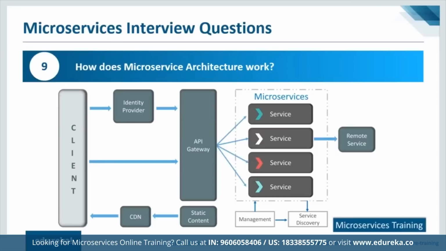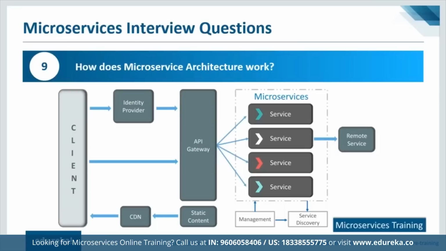That means no matter how complex or how big, the architecture will never become complex, but yes, it might become big because we might think of having n number of microservices, maybe thousands and even lakhs if required, if the application is that big. But let's say that you have an application which is huge in size. No matter how huge it is, it would never get complicated because we are developing small applications here.